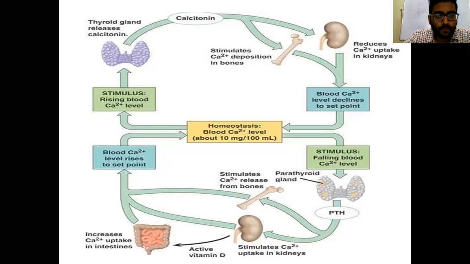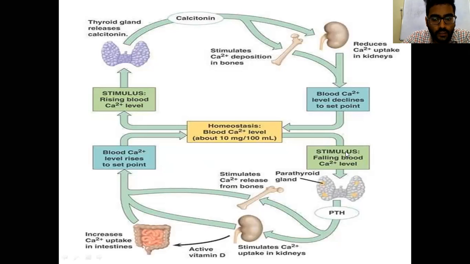This is a brief picture of calcium absorption and metabolism. The primary stimulus is a falling blood calcium level, which activates the parathyroid hormone and stimulates uptake in the kidney. Parathyroid hormone also stimulates calcium release from bone and increases calcium uptake, which finally increases the calcium level in the blood.